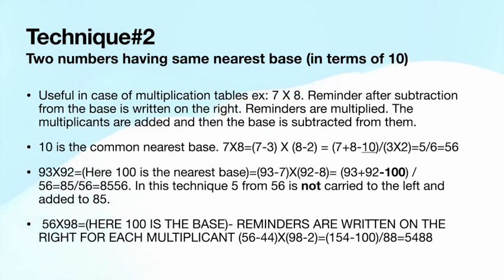This is one technique. And for 56 into 98, the base is 100 and the remainders are written on the right for each multiplicand. So for 56 it is 44 and for 98 it is 2. When we add 56 plus 98 we get 154. 154 minus 100, the base, slash 44 into 2, which is 88. So 5488 is the value.